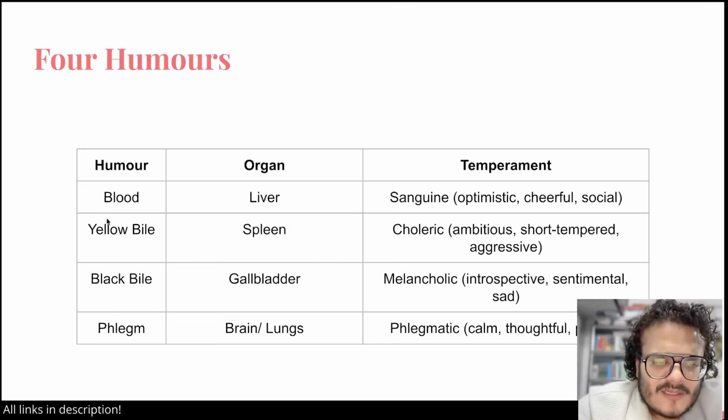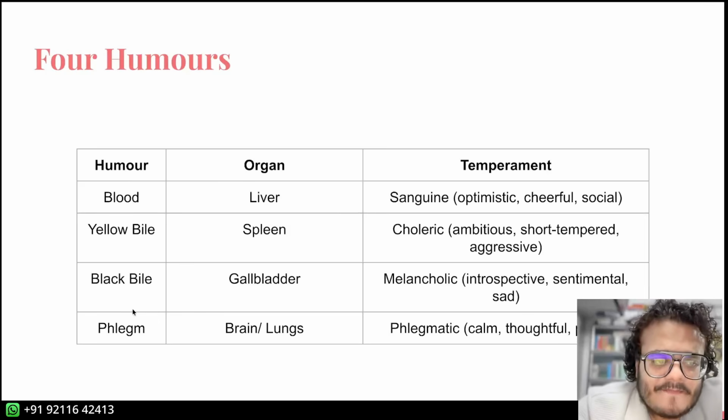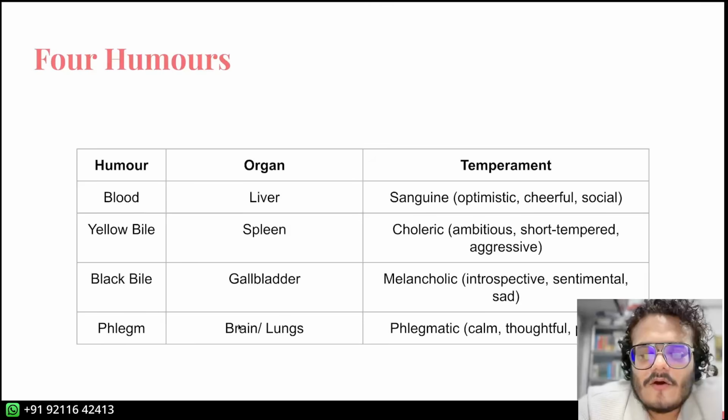So there are 4 humors: blood, yellow bile, black bile, and phlegm. And this is a medieval idea. We do not believe in this anymore, but this is important. They believed that blood originates in the liver, yellow bile in the spleen, black bile in the gallbladder, and phlegm in the brain or lungs.